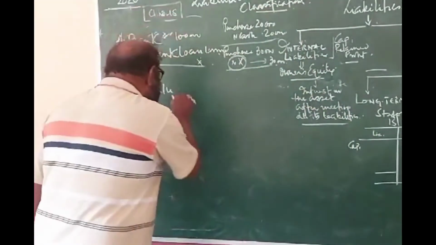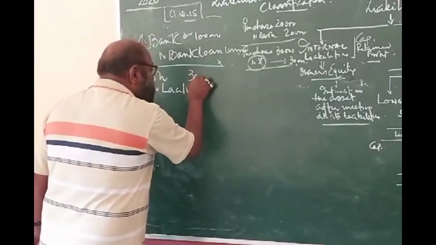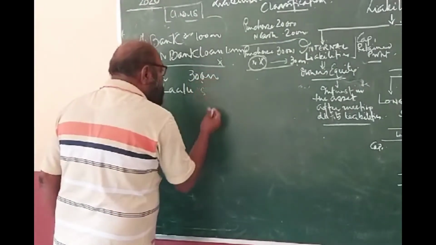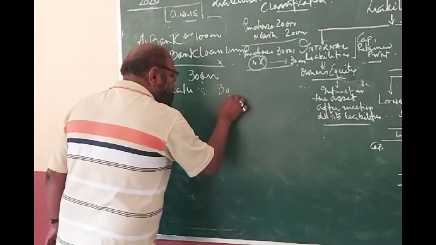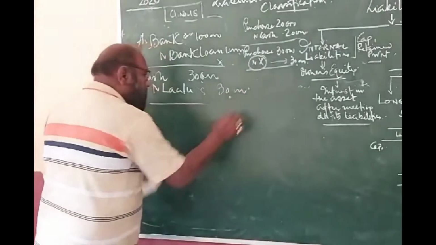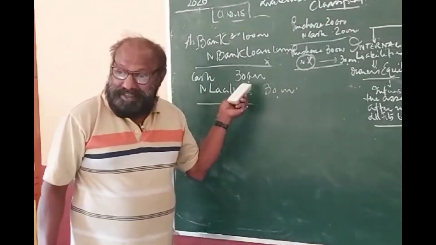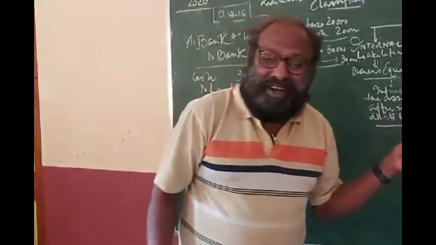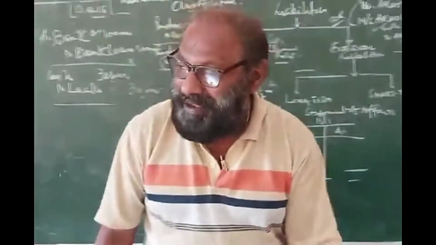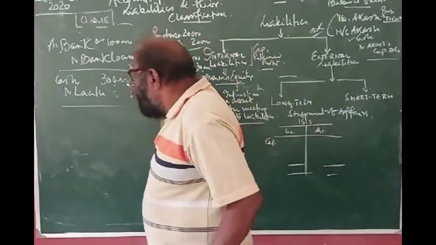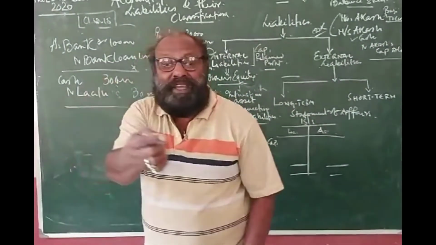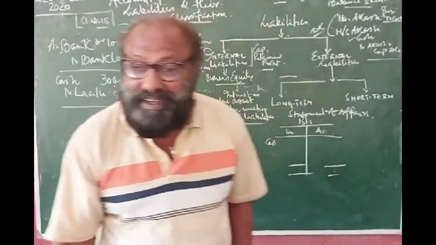So you have to pay that amount within how much? Within 3 months. Okay, take it as 30,000. Lalu is a good boy, he has a lot of money, he has given 30,000. That 30,000 will have to be paid when? Within 3 months. So it is known as short-term liability. Okay? So it is the liability. Again, what is liability? Liability is the obligation to be made at a future date.